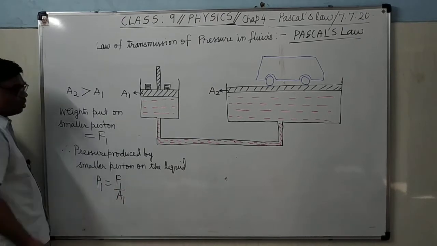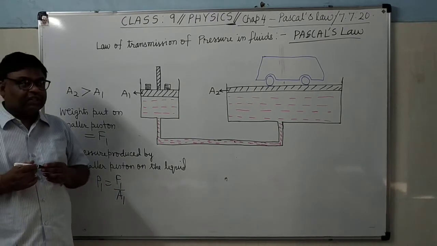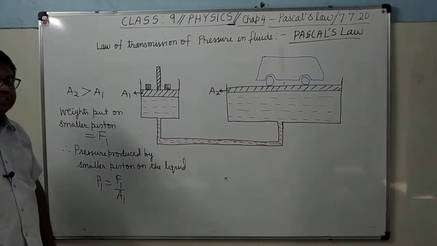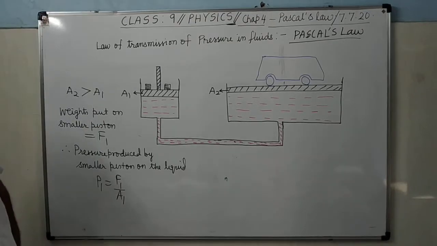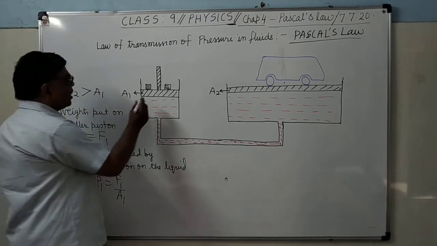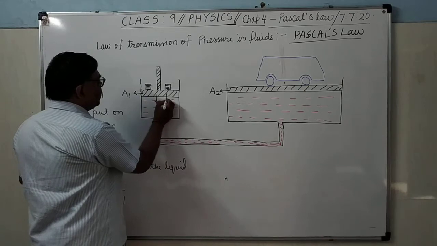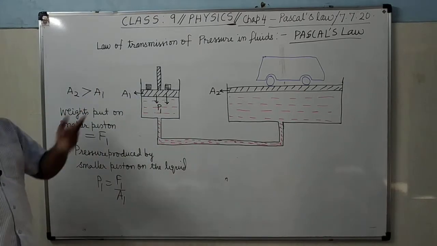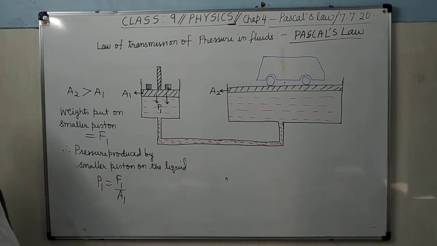Now according to Pascal's law, what will happen? Since it is an enclosed fluid, this red color fluid is enclosed. It is closed from all sides. It is nowhere open. So what will happen? The pressure which you have applied here in the downward direction will be transmitted equally and undiminished in all parts.